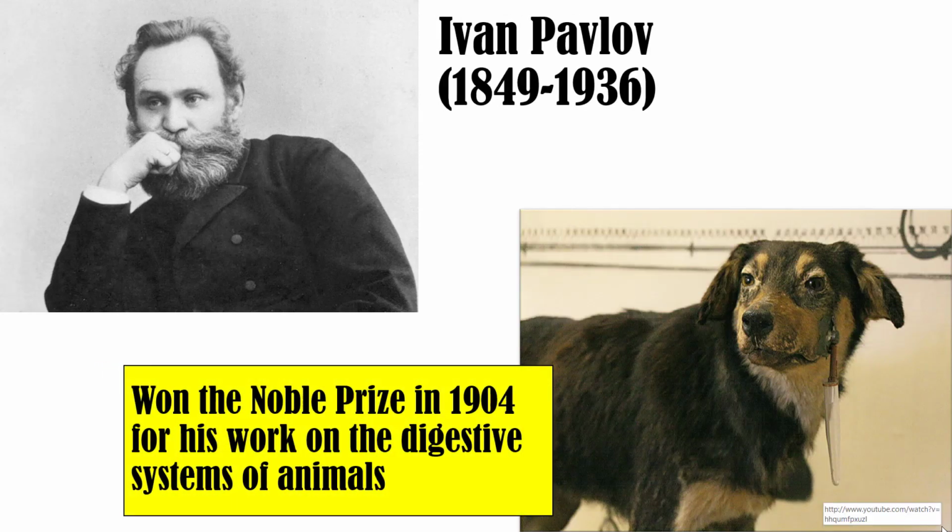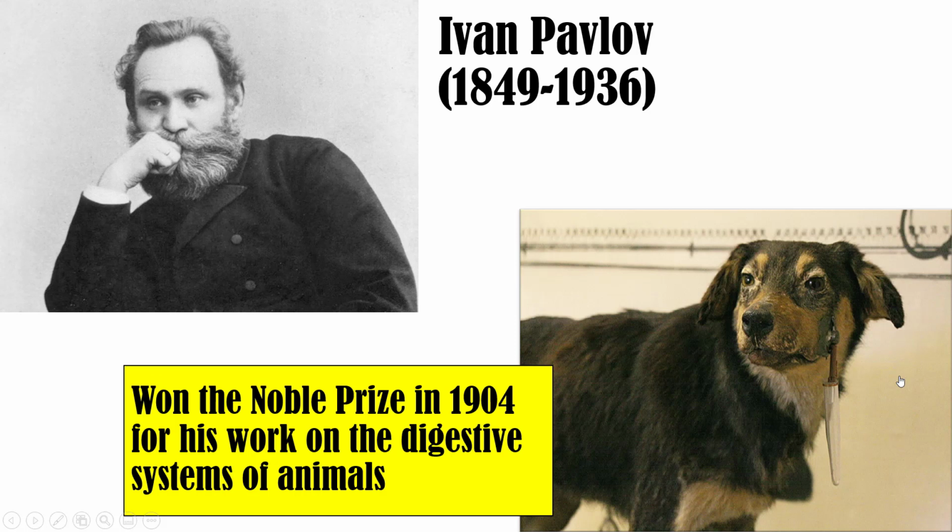Behaviorism started way back with Pavlov. And this was in the early 1900s, and Pavlov was actually a Russian physiologist, and he was working on the digestive systems of animals, specifically dogs. And so he would hook up this little device right here, and he would put food in the dog's mouth and see how much the dog salivated.